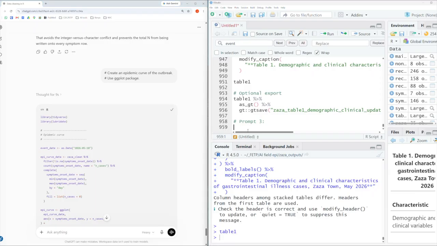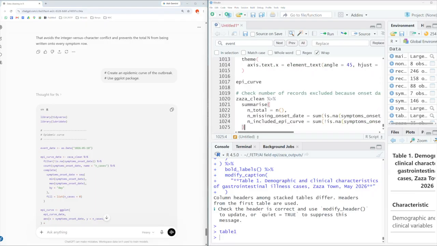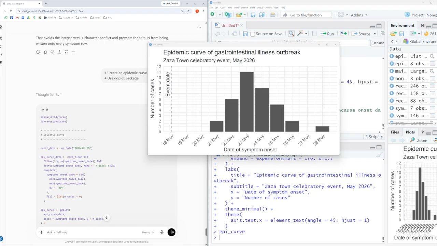And copy this code over to my RStudio and run it. Here's what the epidemic curve looks like. Overall, not bad. A couple things I might want to update. One being that the event date occurs on the very first value on the x-axis. I'd like to have a bit of padding there.